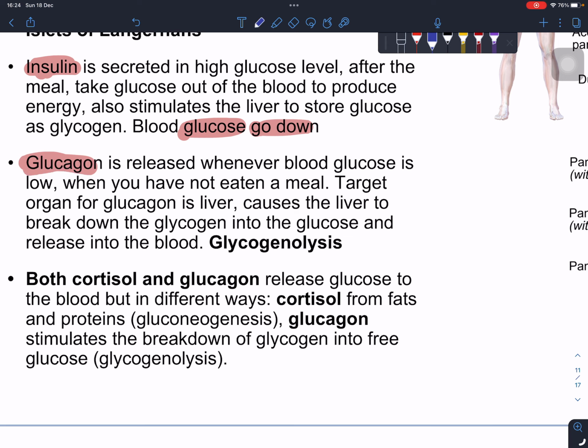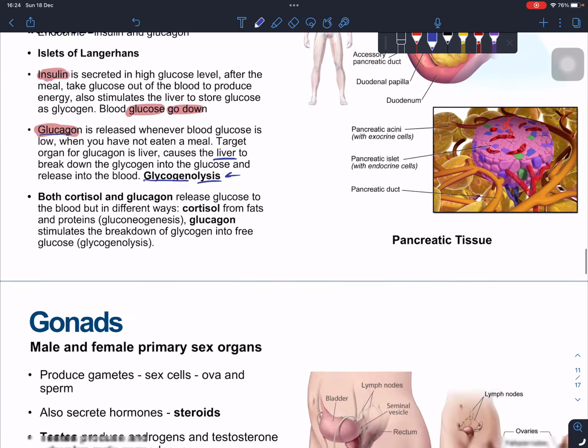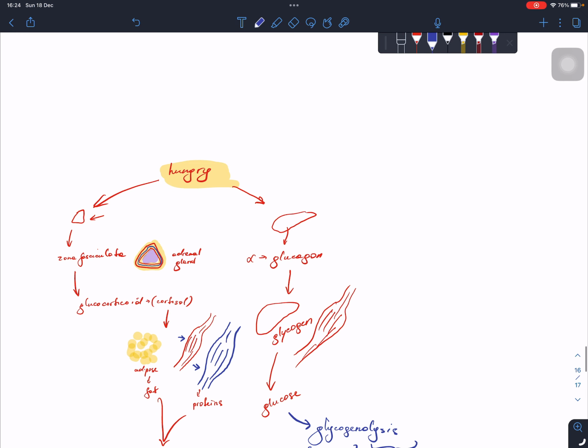Glucagon is vice versa: it increases the glucose levels. We have learned about the terminology called gluconeogenesis. Now I'm going to teach you glycogenolysis. Glucagon does a process which is called glycogenolysis. Glycogen is accumulated in your liver and in your muscles, all right? Glycogenolysis means you have a stored amount of glycogen, and you have to lyse it, to break down all of it. This process is called not glycogenesis, but glycogenolysis. In the class I have explained it to you.